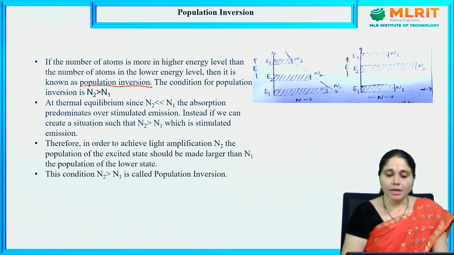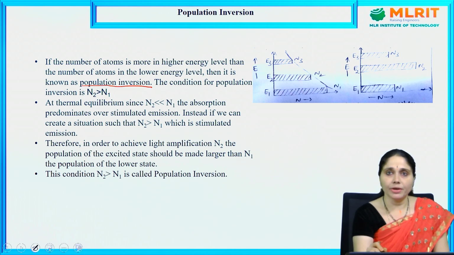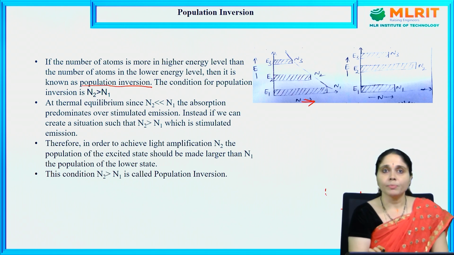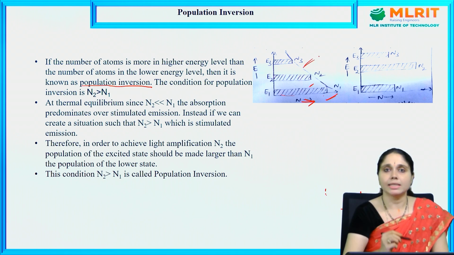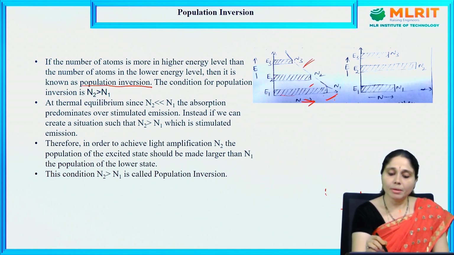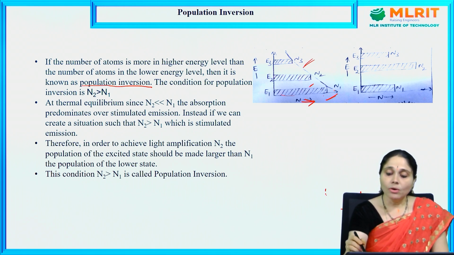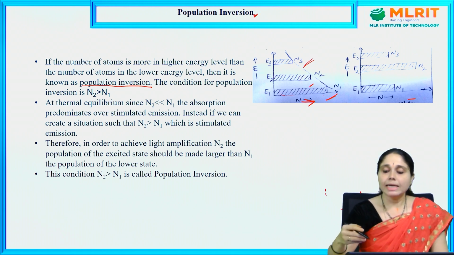As we can see in the figure, if we draw a graph between number of atoms and energy level, the number of atoms will generally be more in the ground state compared to the higher energy states. This is the normal order. Now we want to invert it.